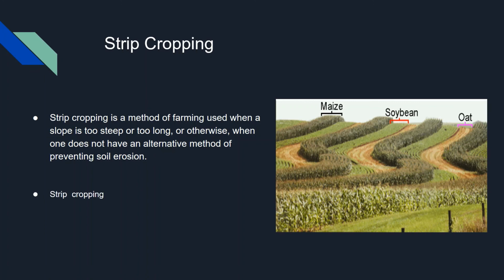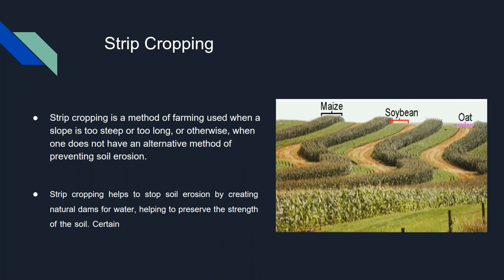Strip cropping helps to stop soil erosion by creating natural dams for water, helping to preserve the strength of the soil. Certain layers of plants will absorb minerals and water from the soil more effectively than others. When water reaches the weaker soil that lacks the minerals needed to make it stronger, it normally washes it away.